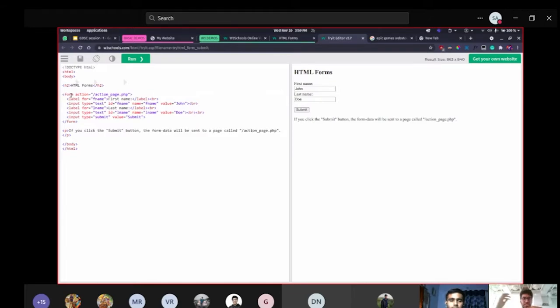what consists of a form? A form has a label and an input field, where in the input field you're supposed to put your content. For example, if you ask me your first name, I'll put Frame, right? If you ask me your last name, I'll put Meta, right? And now, how does this work?